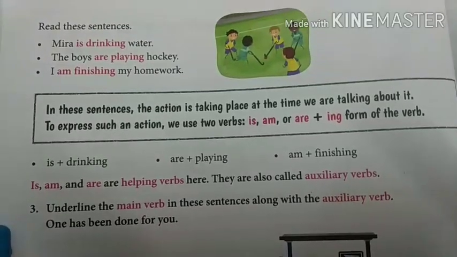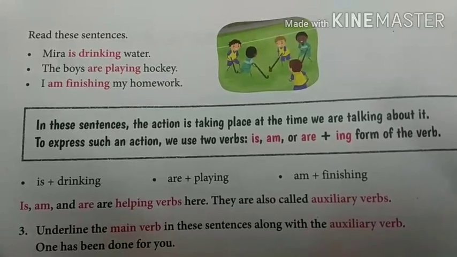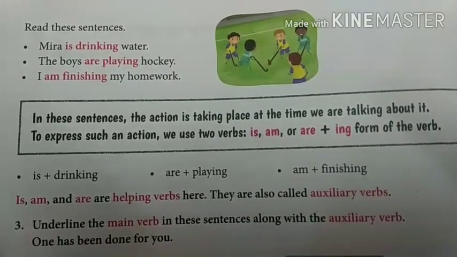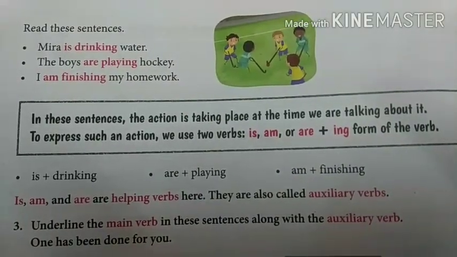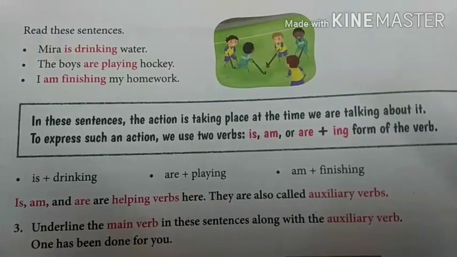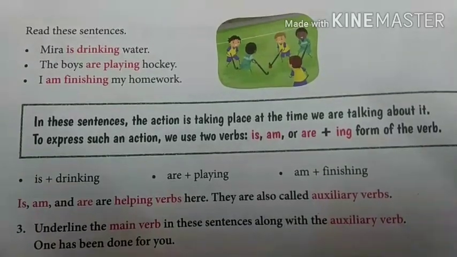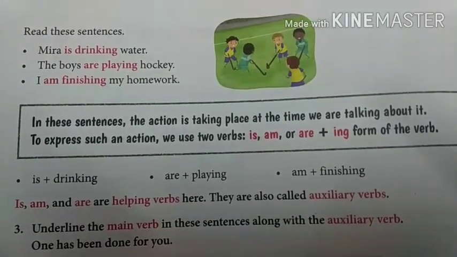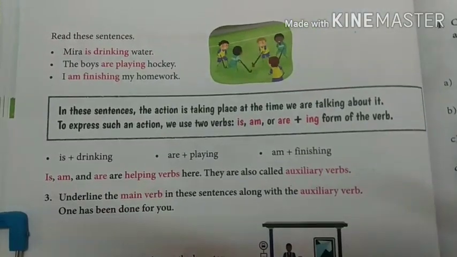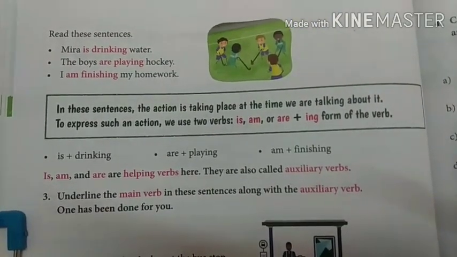Before doing the exercise, let us read this session. Read the sentences. Meera is drinking water. The boys are playing hockey. I am finishing my homework. In the sentences, the action is taking place at the time we are talking about it.